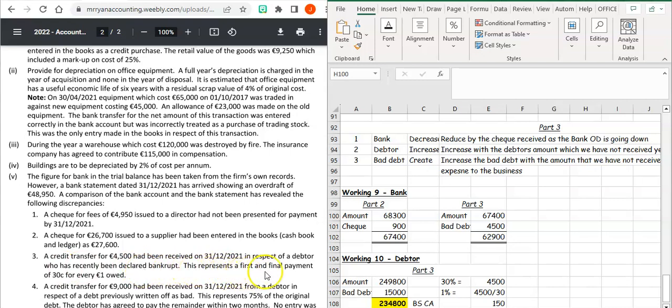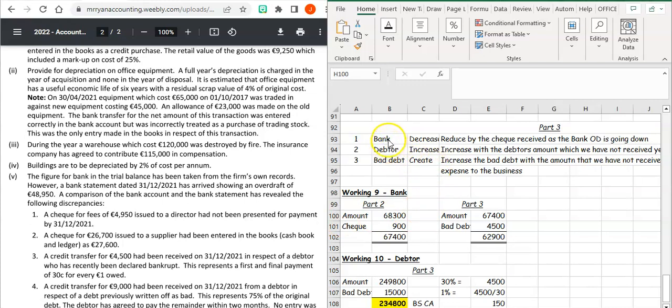So this represents the first and final payment for 30 cents in every €1 owed. So this is not the total amount. So what we have to do, this 4,500 will reduce your bank. This is 30 cents for every €1 owed. So that's kind of like 30%. So you're going to have to find 100%. That's how much you're going to decrease your debtors by. And then the difference between this figure that you calculate here, 100%, and how much we have received, that's going to be how much we haven't received. So that's going to go into your expense, your bad debt expense.